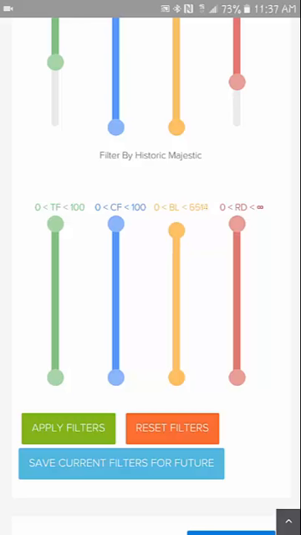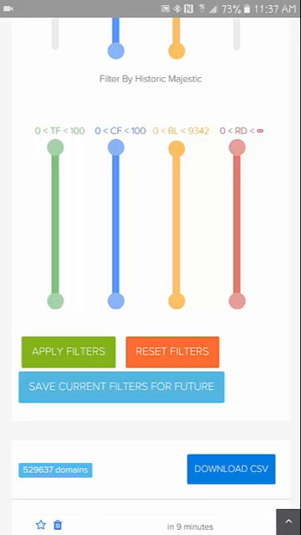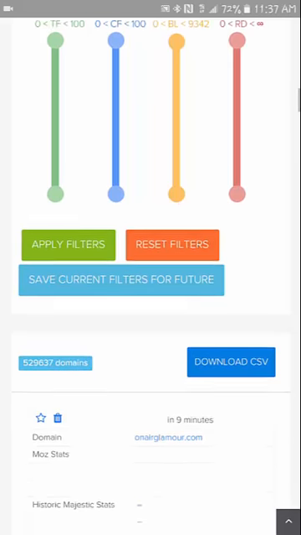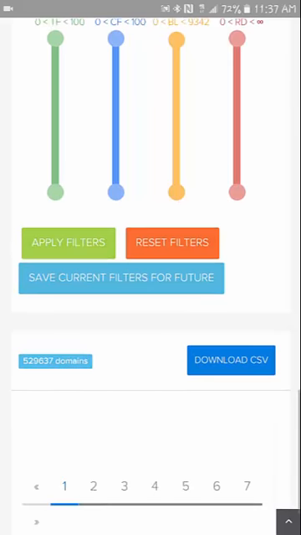So I like to put this at least at a number, so 9,000, 5,000, something like that. I usually like to keep it pretty high, but just so it doesn't have crazy 5 million domains referring or backlinks in the historic index. That's usually not the best sign. Sometimes they do come through here on the filters, but for the most part it seems to get them out.